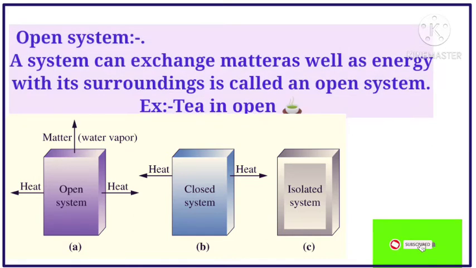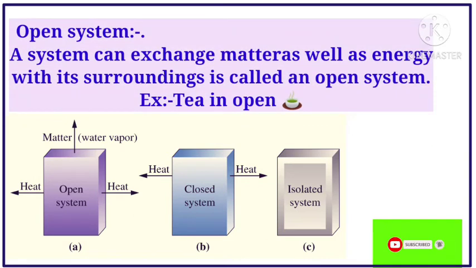And next one is the open system. What is an open system? A system that can exchange matter as well as energy with its surroundings. That means both energy and matter are exchanged with the surroundings. It is called an open system.